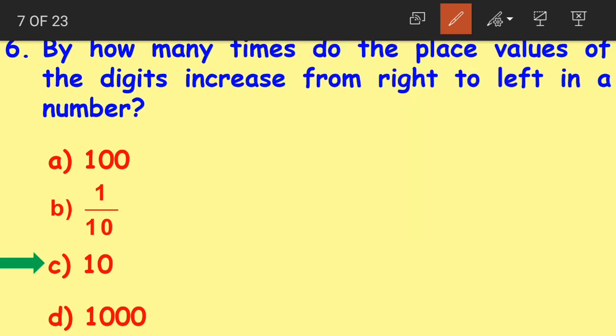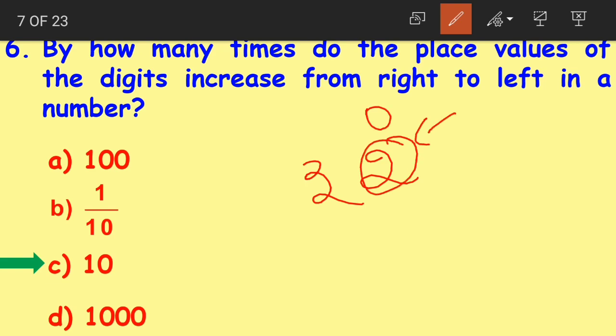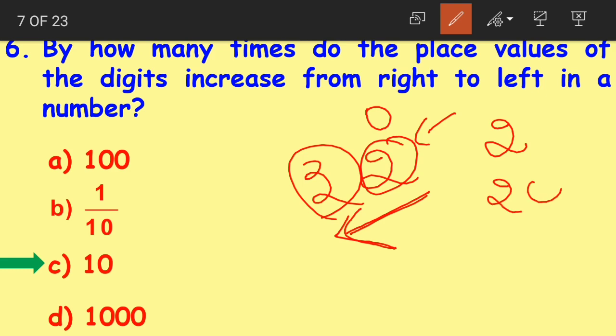Right children? Or if I take the number 22, the place value of 2 in ones place is 2. And when we move to the left side, we have 2 in tens place whose place value is 20, right children?